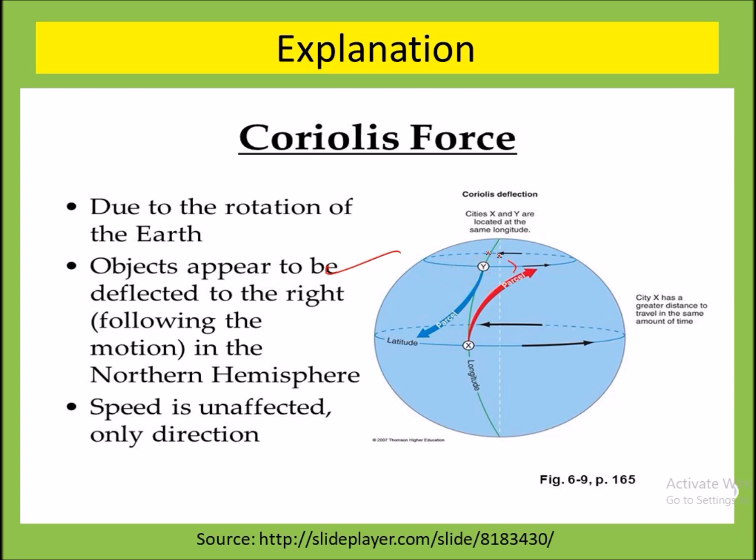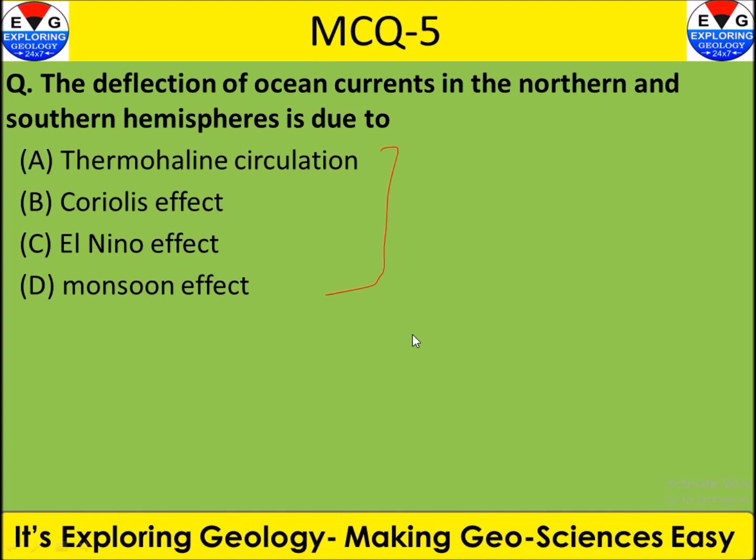Here you can see the deflection in the northern hemisphere. When it is moving in this way, it deflects in this direction, and when it is going in this direction, it goes in this direction. This is because of the rotation of the earth; a force is acting on these currents, and that is the Coriolis force. In this effect, just the direction changes, not the velocity. So I hope now you can answer this question very easily. B is the right answer here.